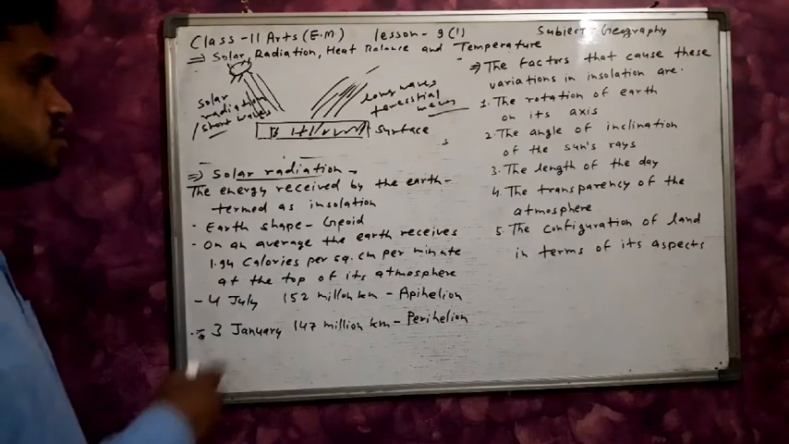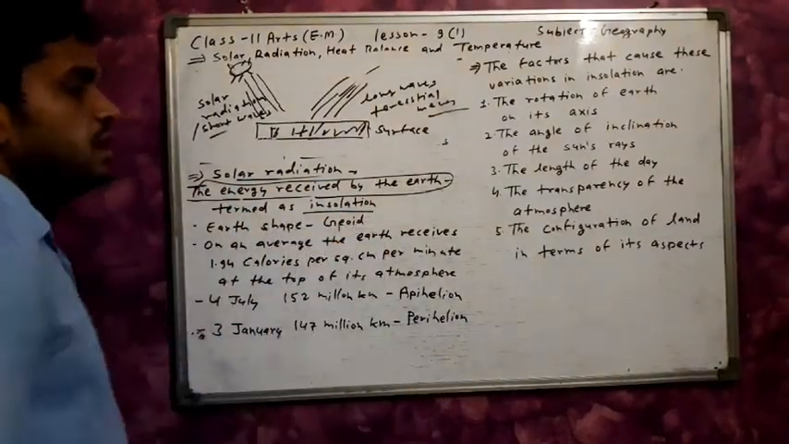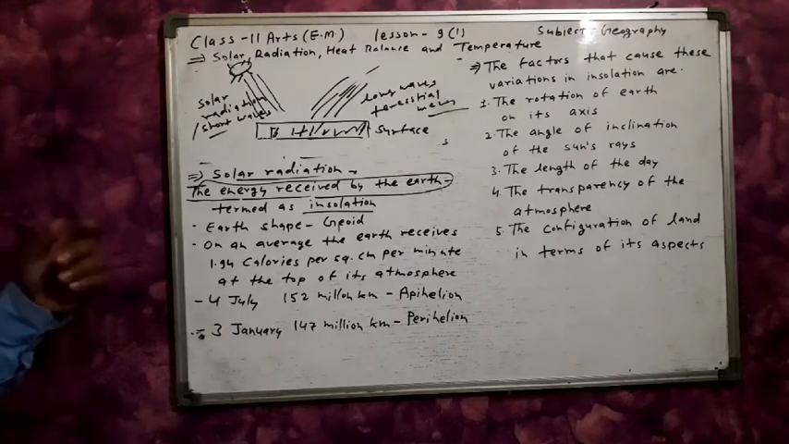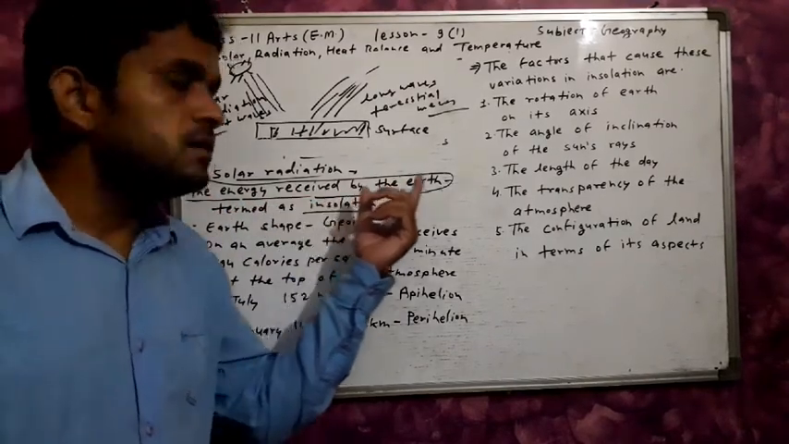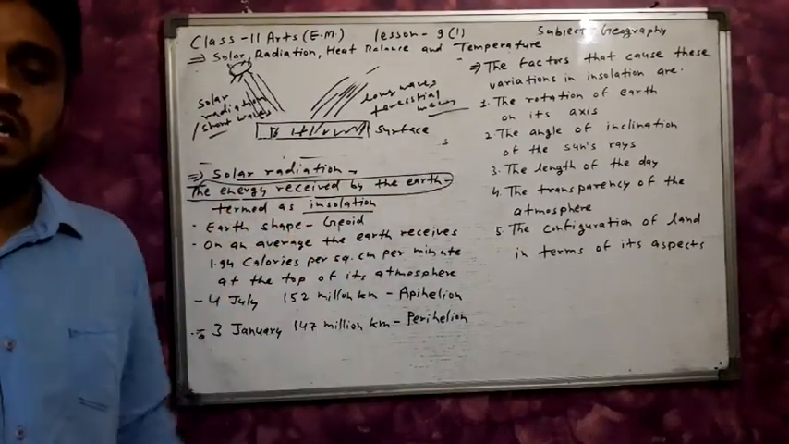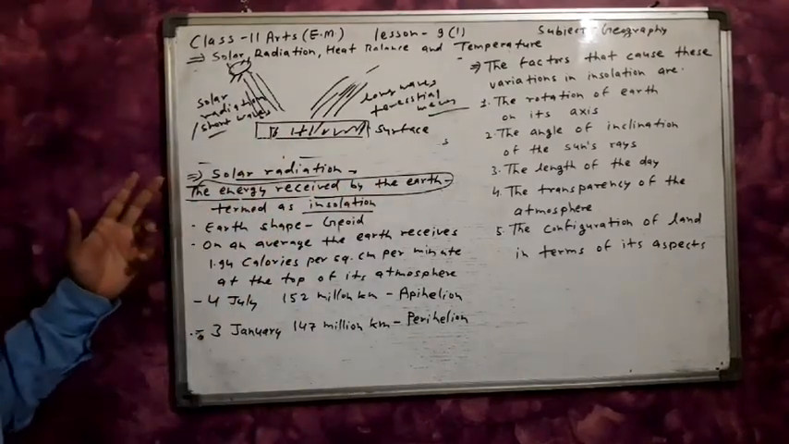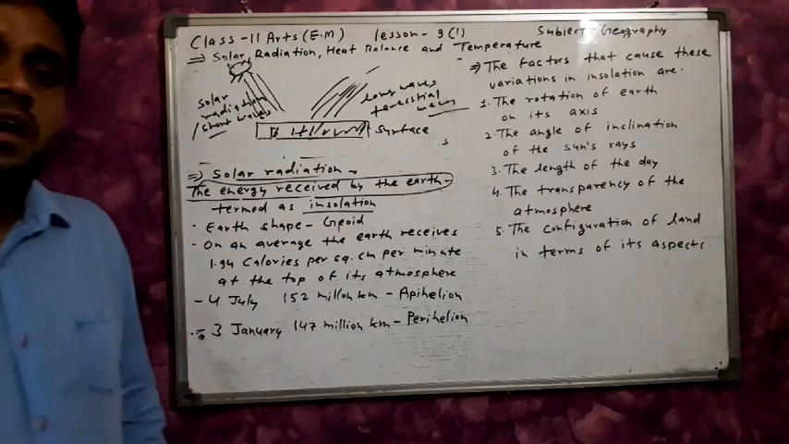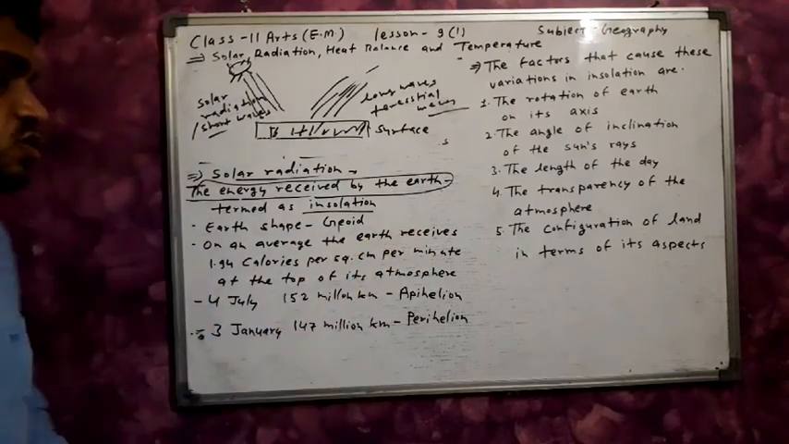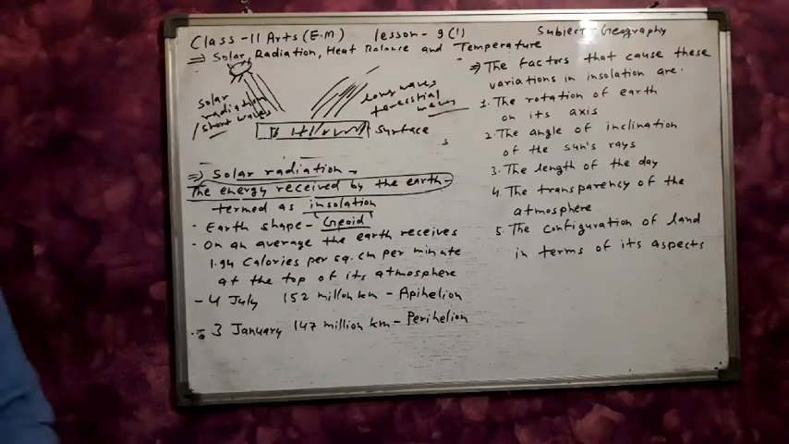The total energy received by the earth from the sun is known as insolation, also called incoming solar radiation. Now, the shape of the earth. What is the shape of the earth? The shape of the earth is a geoid, not a sphere.